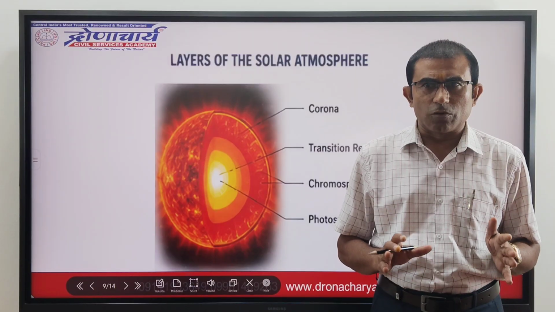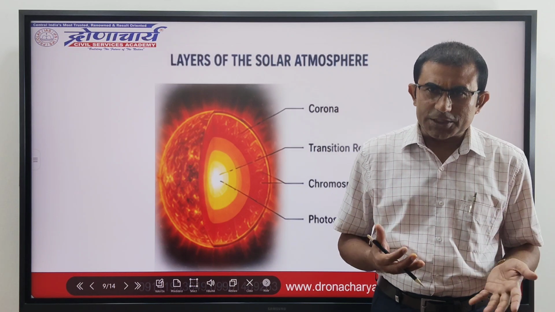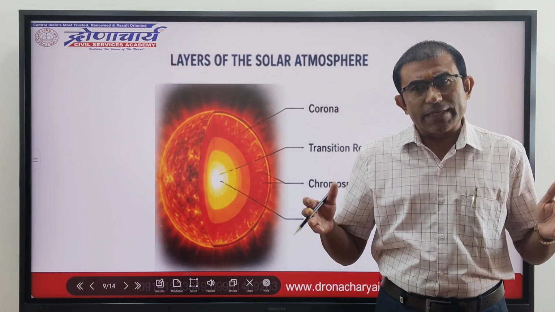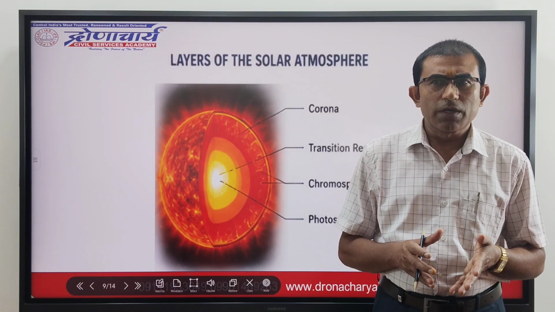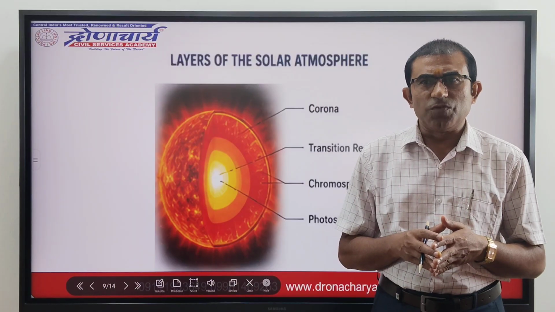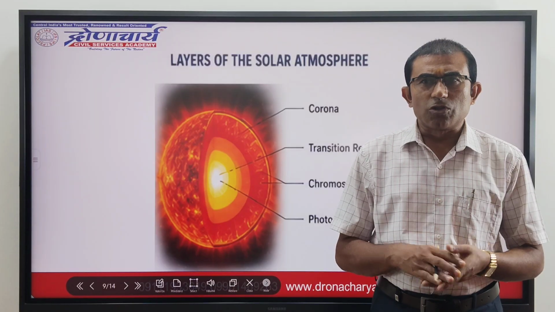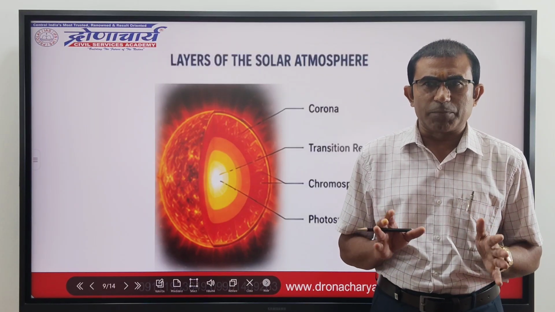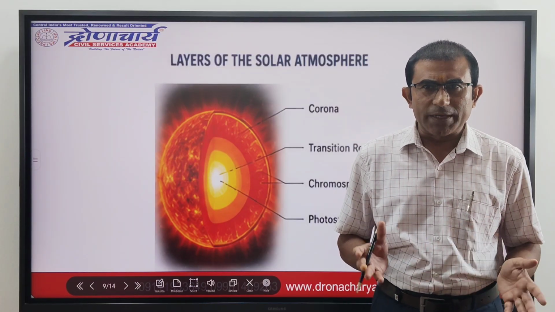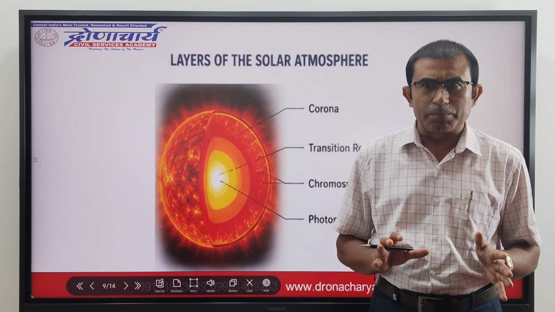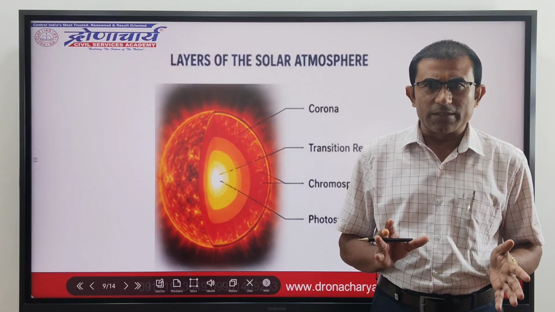The temperature of the chromosphere is about 10,000 Kelvin. Next, the transition zone: the increase in temperature does not stop with the chromosphere. Above it is a region in the solar atmosphere where the temperature changes from 10,000 Kelvin to nearly a million degrees. The hottest part of the solar atmosphere, which has a temperature of a million degrees or more, is called the corona. Appropriately, the part of the sun where the rapid temperature rise occurs is called the transition region. It is probably only a few tens of kilometers thick.